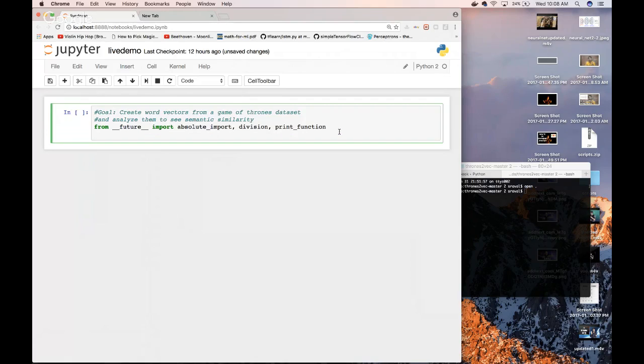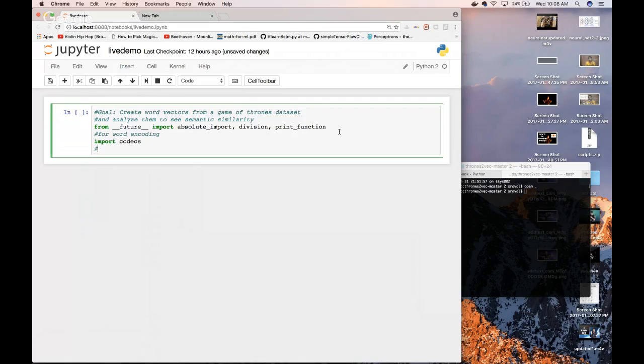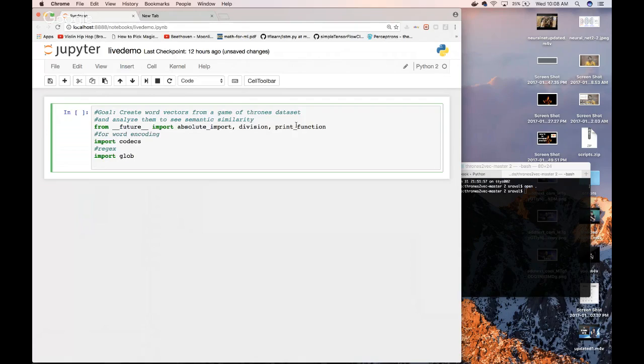Once we have that, we're going to encode our words. How are we going to do word encoding? Well, we're going to use codecs. The next one is regex, which is basically whenever we want to search some file really fast. It's a way of quickly and efficiently searching through a large text or number database for what you need. The next one is for logging. Actually, we don't need it. We don't need to log.